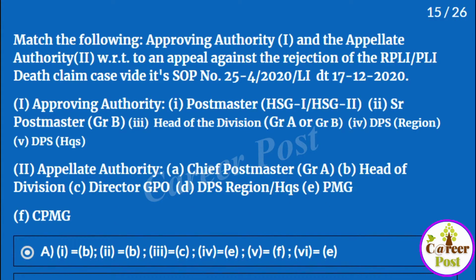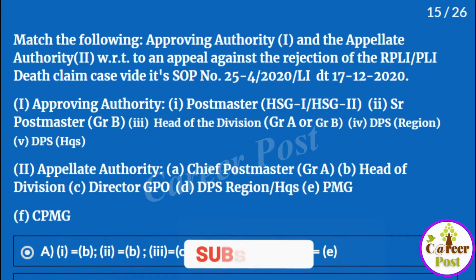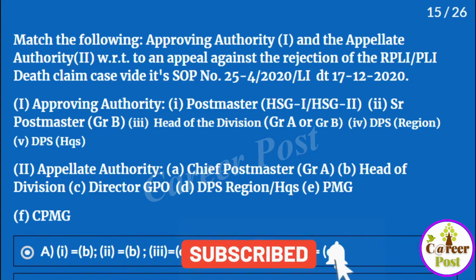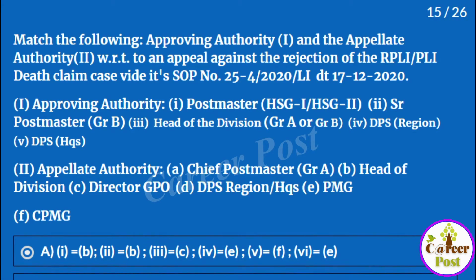Match the following: approving authority and appellate authority with reference to an appeal against rejection of RPLI PLI death claim case, vide SOP dated 25-4-2020 and LI dated 17/12/2020. There is an SOP released by the Directorate regarding the settlement of death claim cases of RPLI and PLI and filing appeal against such rejections, if any.